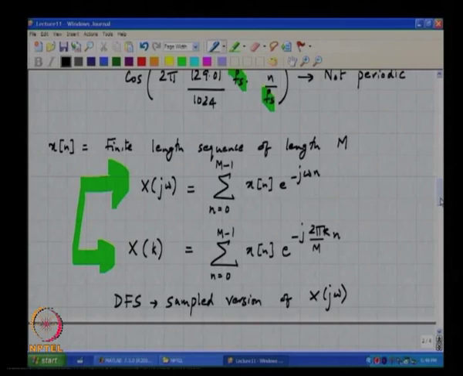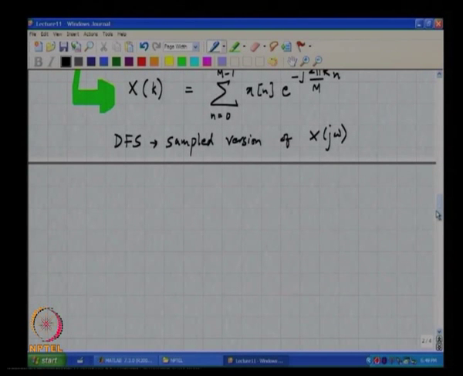Okay. Now, let us try and understand why it makes sense that if we choose the input properly, if we choose the input to be of the form m by n, where m and n are integers, there is only a single spike. We have seen that from other considerations before, but let us use the correspondence between the discrete Fourier series and the discrete time Fourier transform to understand this a little better.